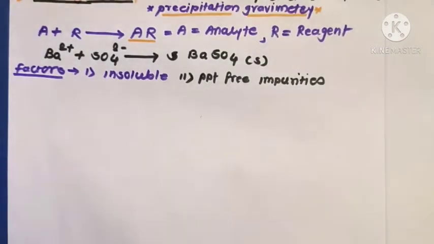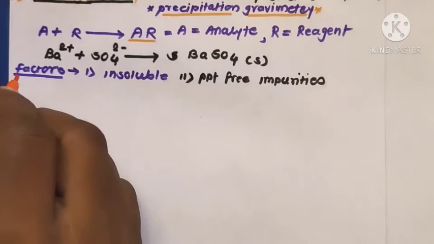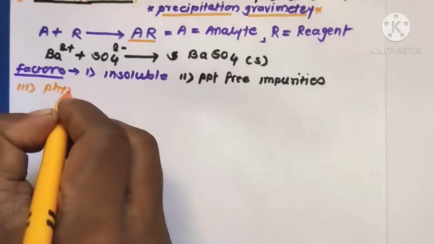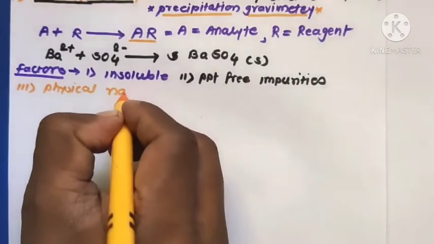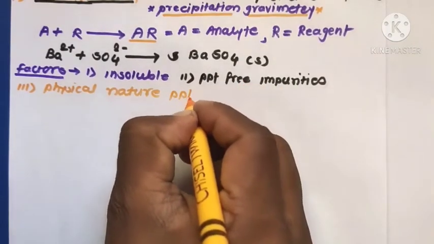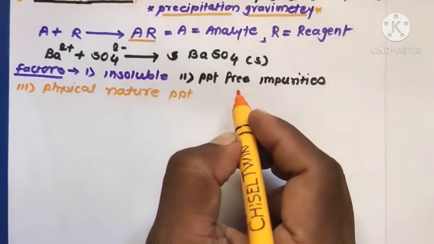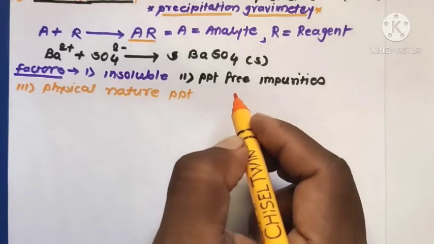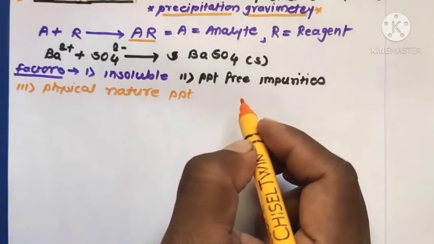Third, the physical nature of the precipitate must be such that it can be easily separated from the solution by filtration and can be washed free of soluble impurities.